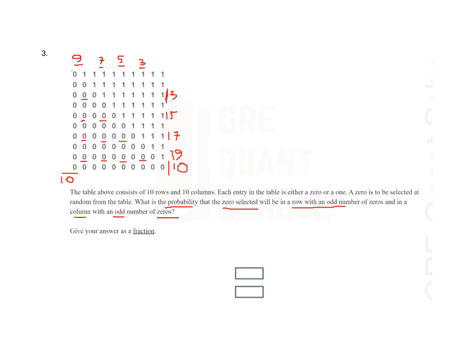1, 2, 3, 4, 5, 6, 7, 8, 9, 10. And what is the total number of zeros? If you just count all of the zeros, you will get that there are 55 zeros. So selected zeros are 10 and total zeros are 55, so the probability is 10 by 55 equal to 2 by 11 in its reduced form. So the answer is 2 by 11.